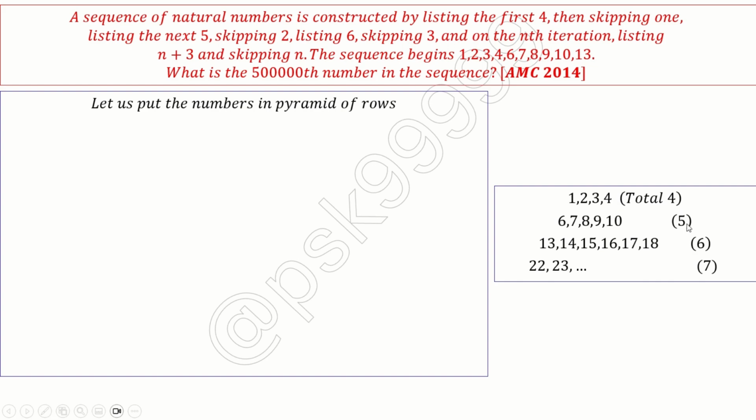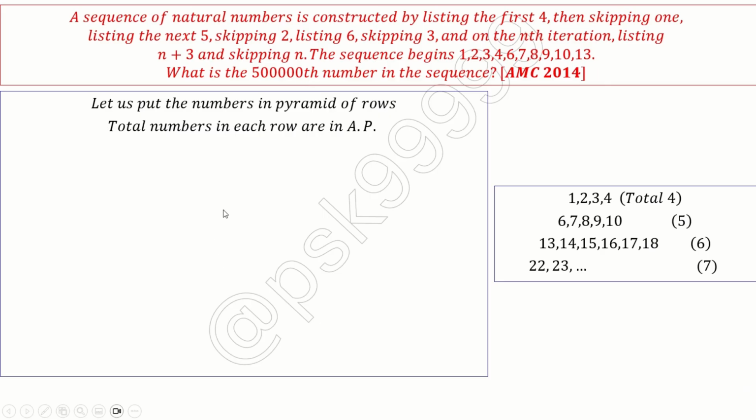5 is skipped here, right? 5 numbers are in this row. Then 11 and 12 are skipped. Then 13, 14, 15, 16, 17, 18, 6 numbers are in this row, 7 are in the next row, and so on. Okay, this is how the number pyramid is constructed, right? Once we know this, the row counts are in AP: 4, 5, 6, 7, and so on. So now I need to find where the 500,000th number comes, basically.